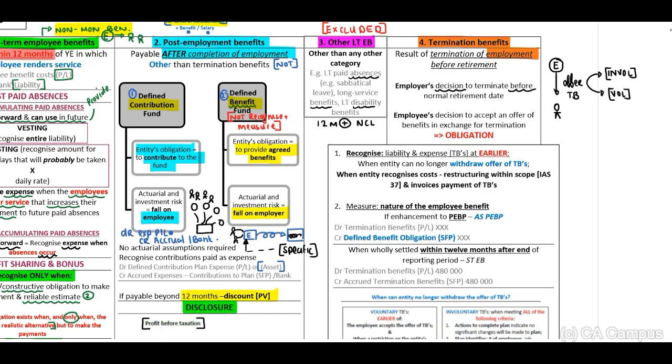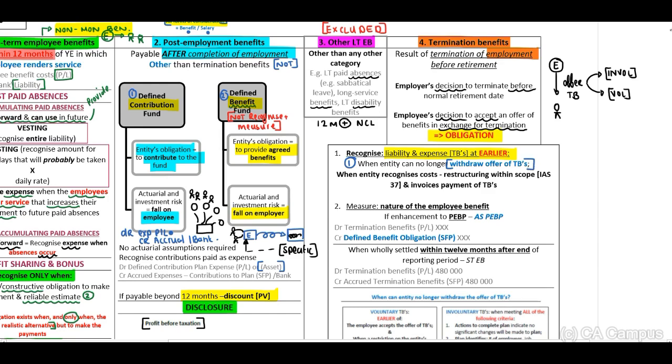Okay. Now, our employee's decision to accept an offer of the benefits in exchange for the termination. And this shall result in an obligation for our entity. Now, we may only recognize the liability and expense at the earlier of either one, when the entity can no longer withdraw the offer of the termination benefits.